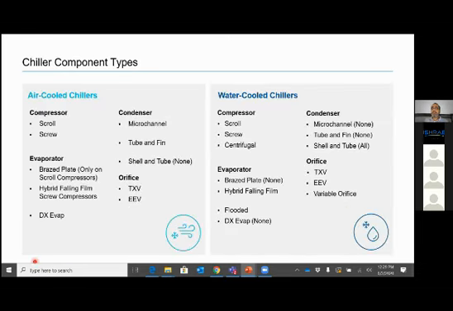So now we look at two types. What happens in an air-cooled chiller? We have scroll type chillers, we have screw type chillers. In evaporator, we have plate heat exchanger type, hybrid falling film screw compressors, and DX evaporator also. So these three are the possibilities. In condenser, we have microchannel design also. We can also have standard condenser, which is tube and fin. We can also have shell and tube type, which is not possible in case of air cooled. It will come in water cooled. In type of orifice, it can be thermostatic expansion valve or electronic expansion valve.